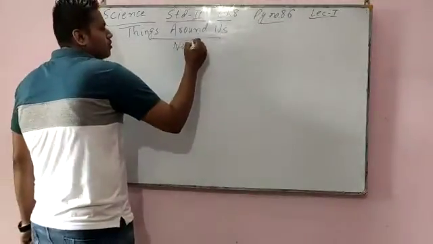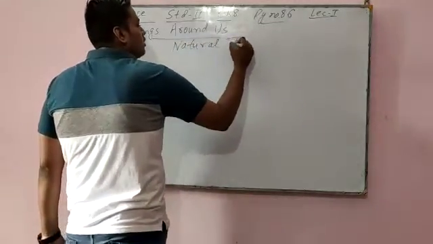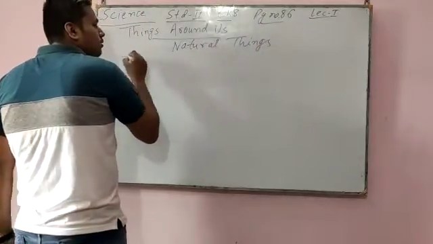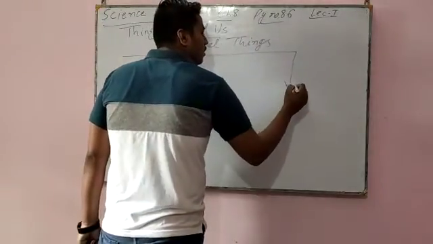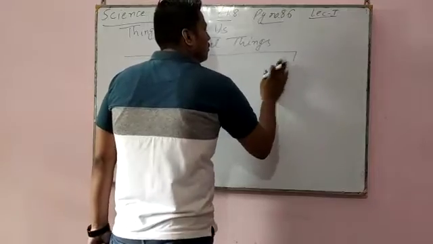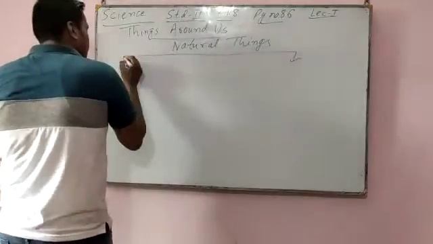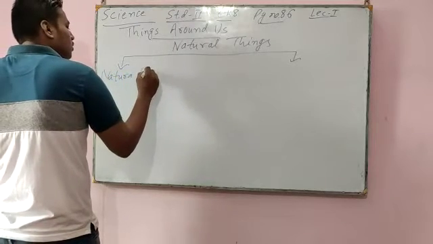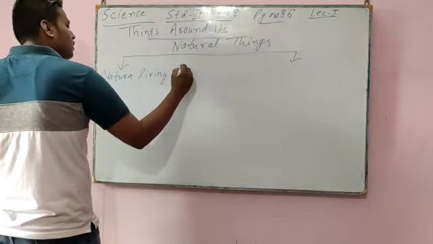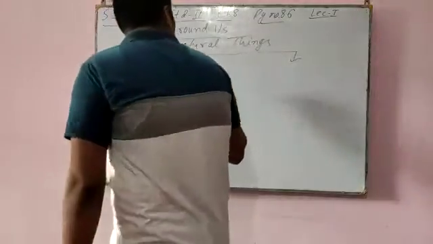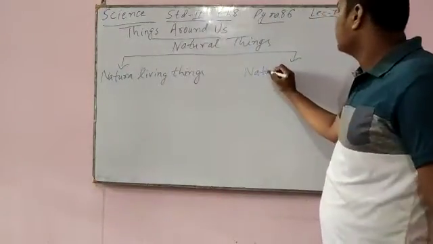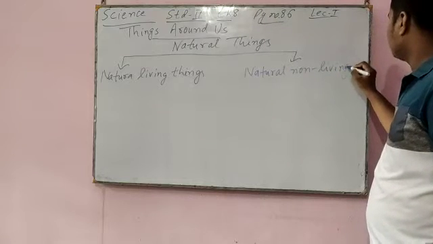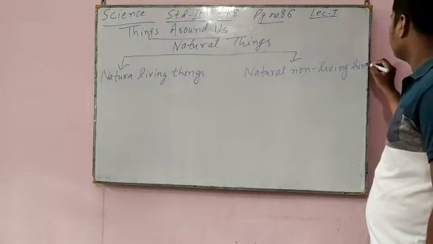Natural things are divided into two parts: one is natural living things, one is natural non-living things.